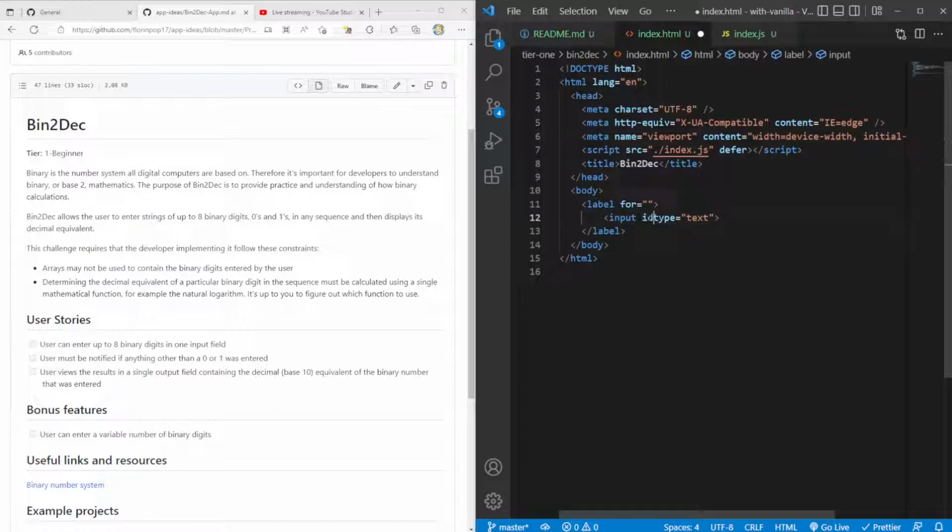So I'll give this an ID of binary, and I'll give this a for of binary. And over here, we'll say something like binary input.